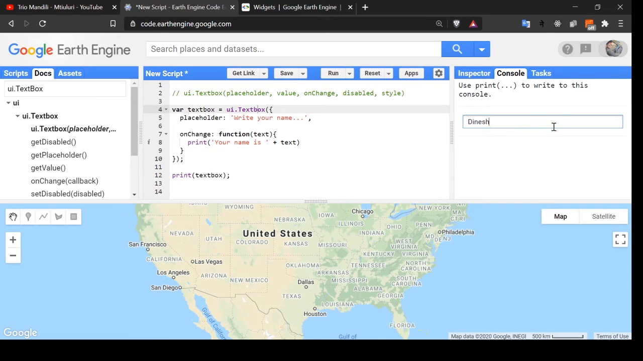Now let's type Dinesh. When I press the enter key, it shows that your name is Dinesh. That is on change. Now let's type Bimal. Your name is Bimal. In this way, after the text is changed, you can see the print is shown here.